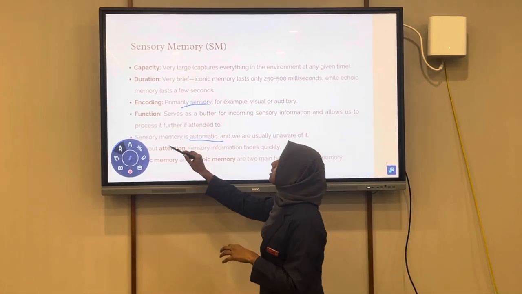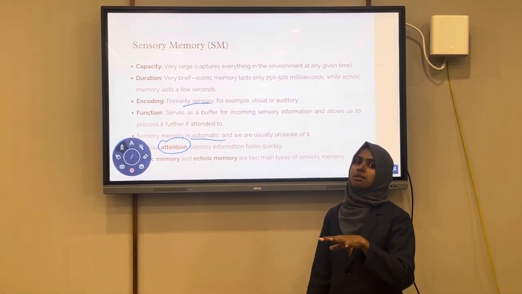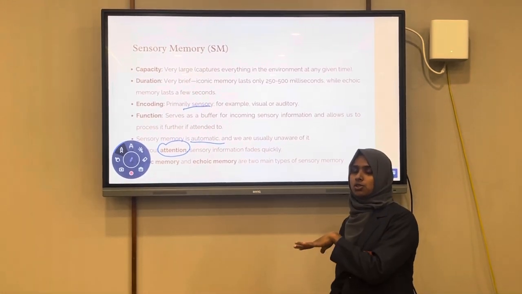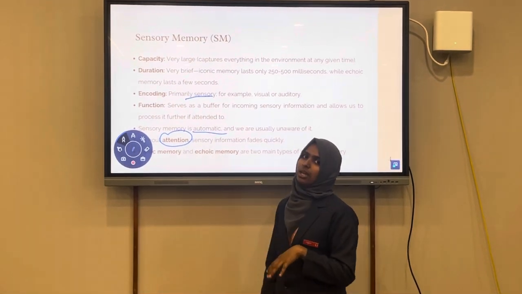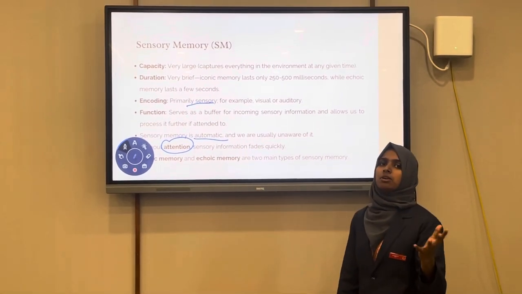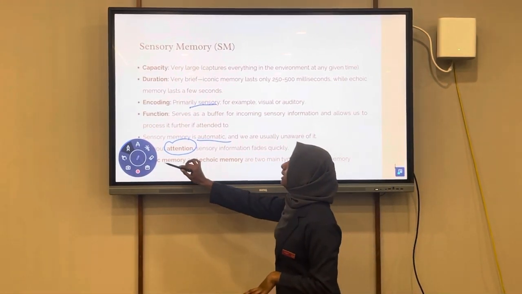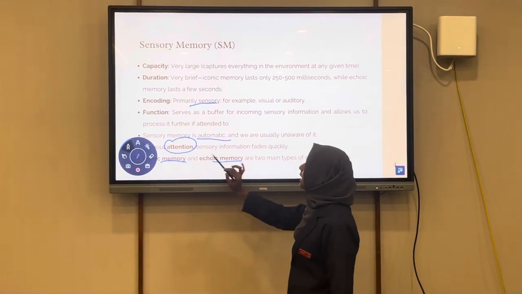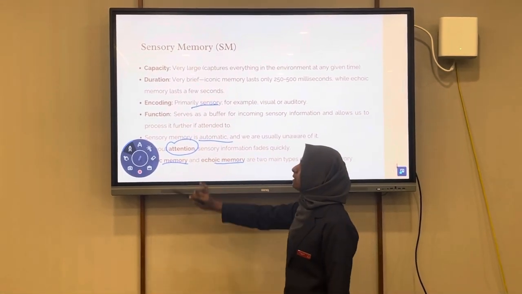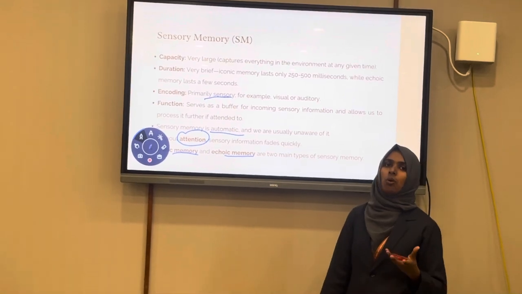It is through attention that information in sensory memory goes to short-term memory. There are majorly two types of sensory memory: iconic memory, where the data is usually in visual form, and echoic memory, where the data is usually in auditory form.